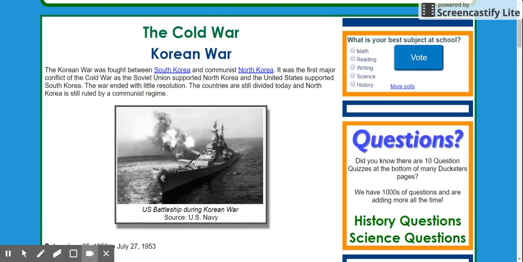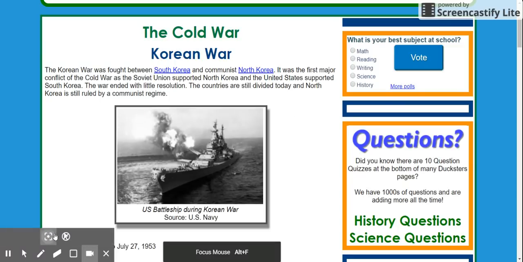Mr. Hammond here, talking today a little bit about the Korean War, right? Just a little introduction to it, make sure we're on the same page, and this is what we'll be doing for the next couple of weeks. New unit, woo! So, the Korean War was fought between South Korea and North Korea, hence the name Korean War.